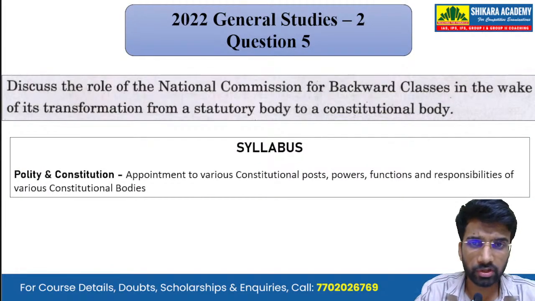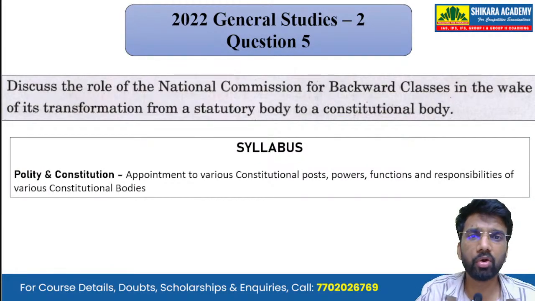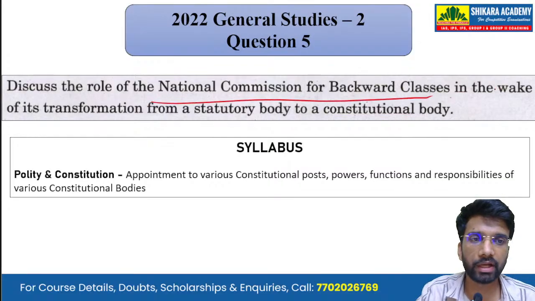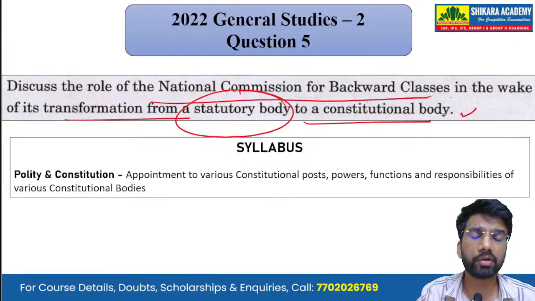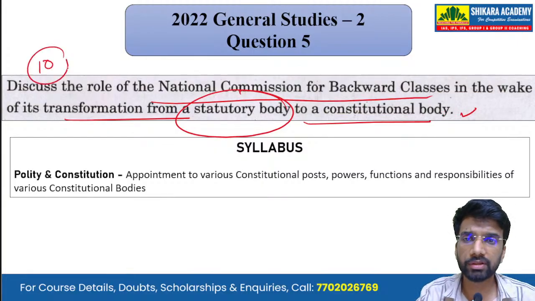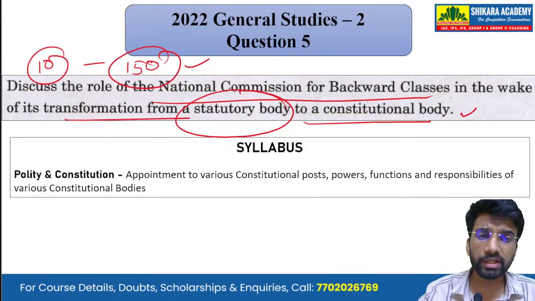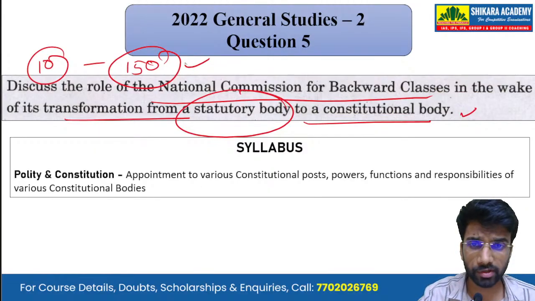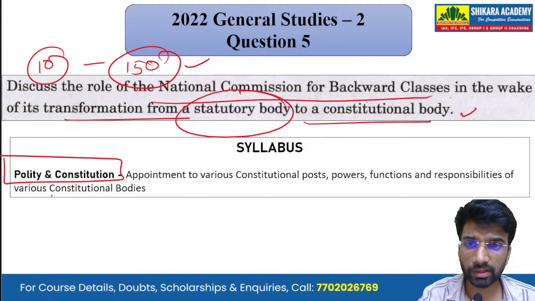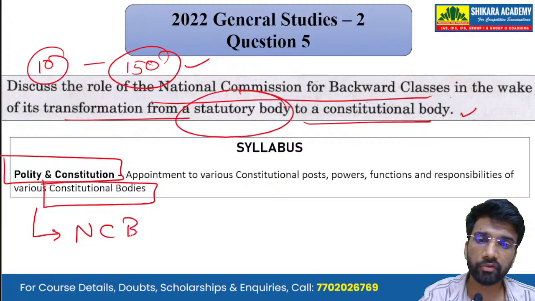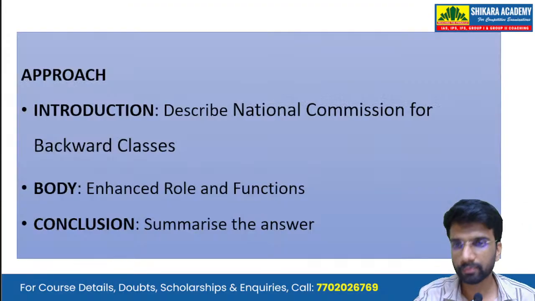Then, moving on to the final question of the day: discuss the role of the National Commission for Backward Classes in the wake of its transformation from a statutory body to a constitutional body. A 10-mark question that we have to answer in 150 words. Now, mapping it with the syllabus, we can see that it has been asked from the subject of polity and constitution, and the topic is the constitutional body. And in the constitutional body, it is asking about the National Commission for Backward Classes.